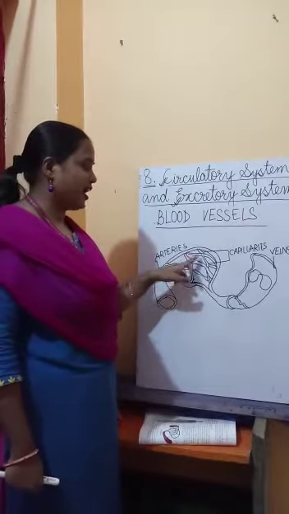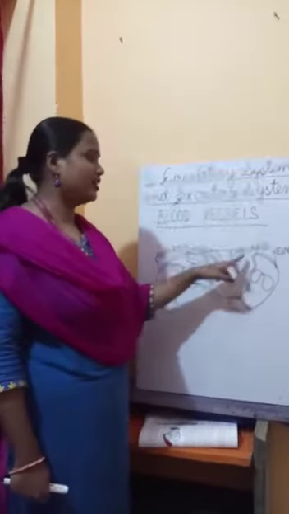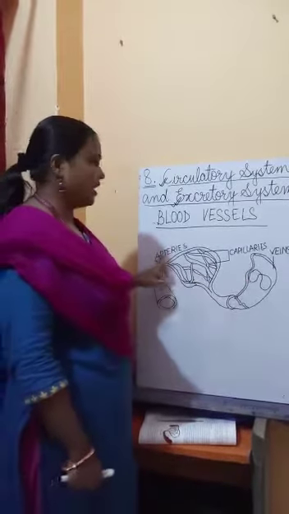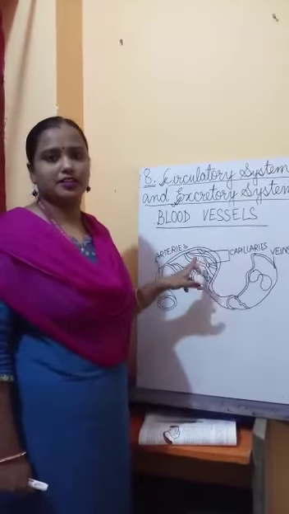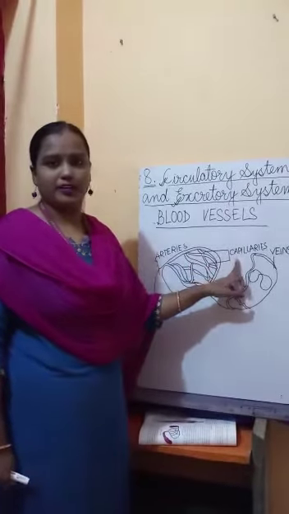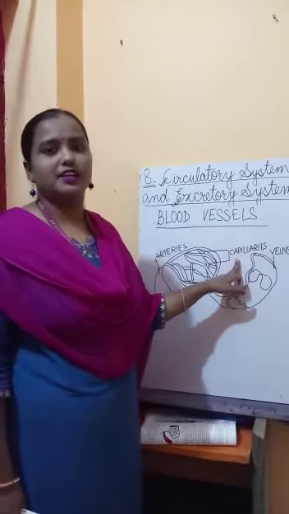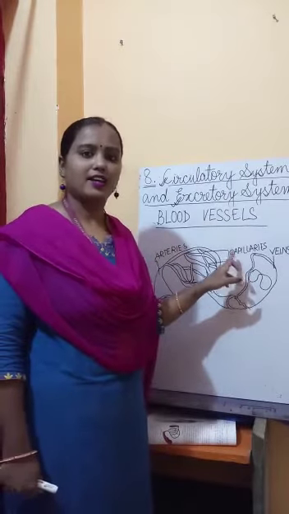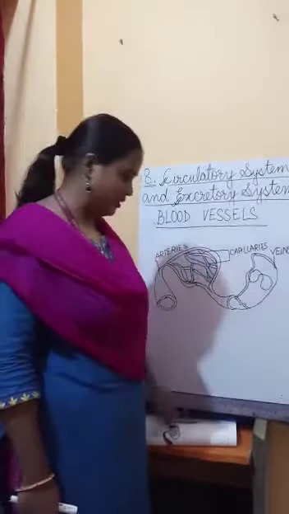In between the arteries and veins, we have a network of small tube-like structures, as you can see in this diagram, and these fine tubes are called capillaries. The veins and arteries are connected to each other by the capillaries, and all the exchange of gases, nutrients and other substances is done in the capillaries.